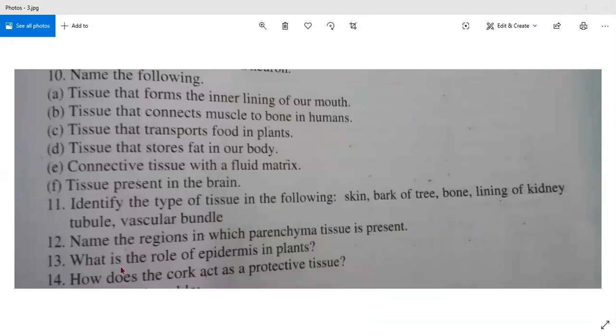Now read the next question, Ekamdeep. Read the 13th question. What is the role of epidermis in plants? Ma'am, they provide protection to all parts of a plant. Yes, because epidermis is the outer layer, no? So it provides protection to the parts of the plant. Thank you, Vijay.